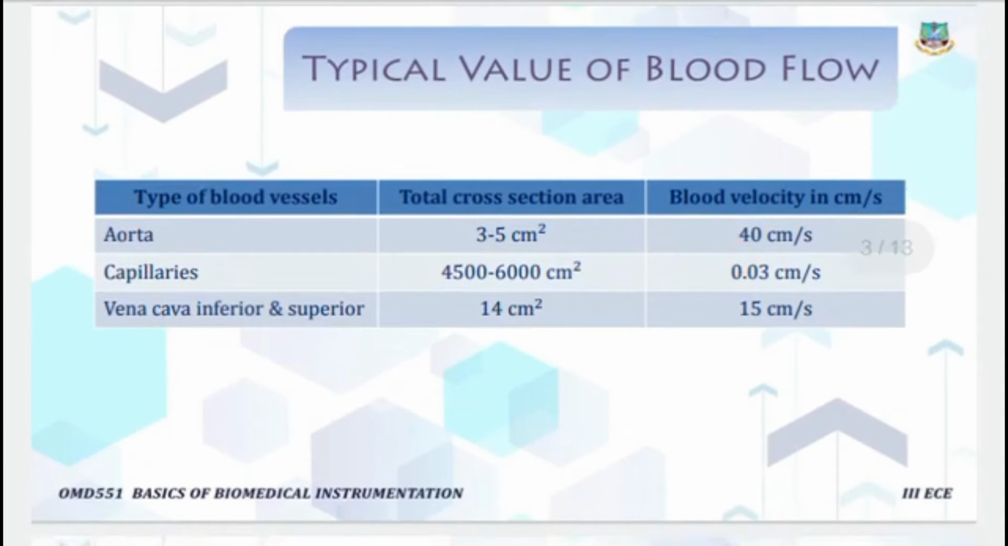This shows the typical values of blood flow in each vessel: aorta, capillaries, vena cava, inferior and superior. The cross-sectional area as well as the blood velocity is given. For the aorta, the cross-sectional area of the vessel is 3 to 5 square centimeters, and the velocity is 40 centimeters per second.